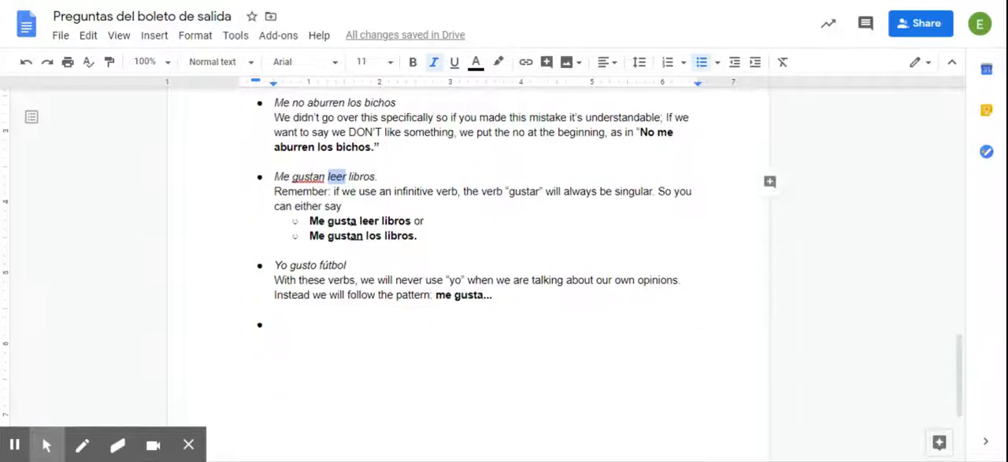Okay. And here's another example. Yo gusto fútbol. Okay. Now remember, with these verbs, we're never going to use yo when we're talking about our own opinions. Instead, we want to use me gusta. Now, if we say yo gusto fútbol, what I'm saying is I please football, okay, or soccer in this case. So we want to be able to say soccer pleases me, or how we would say it, I like soccer instead of I please soccer, right? Because that doesn't make a lot of sense.